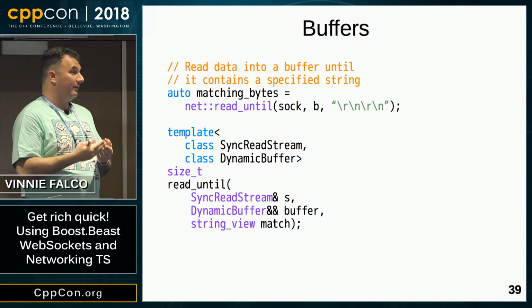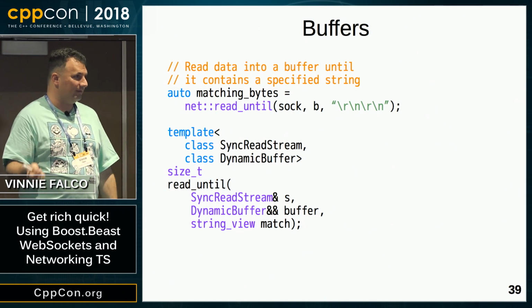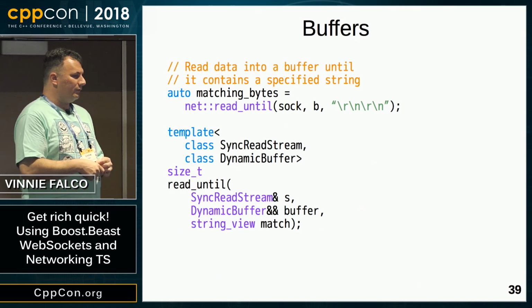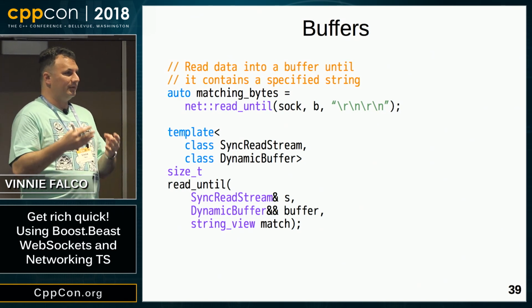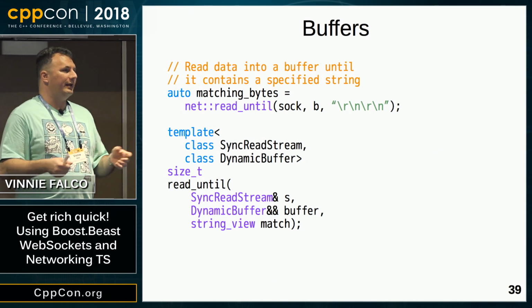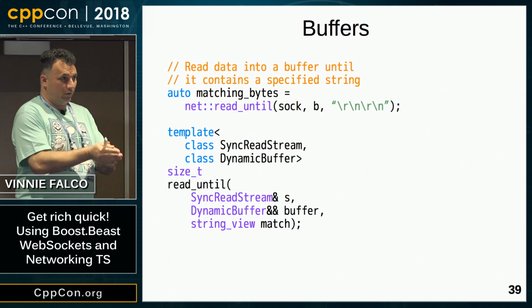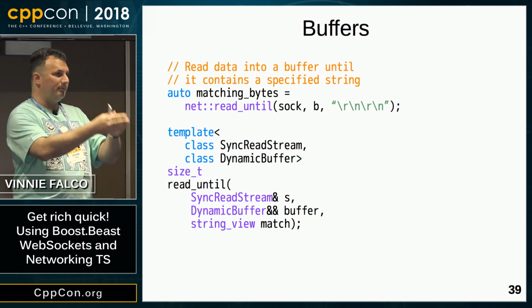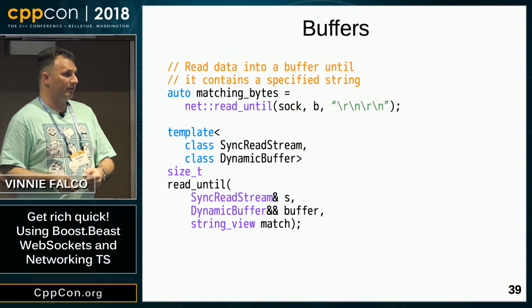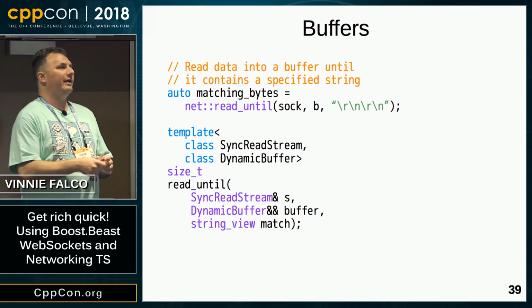So this is a concept. Any type that meets the concept requirements can be used there, and networking TS will work with it. Beast respects these concepts as well. And you can use SSL stream implementations that are provided by other vendors. Asio has an SSL stream, and all of Beast's algorithms work with SSL streams. When you construct the Beast WebSocket, you can use an SSL stream as its underlying transport. Okay, sounds good. Okay, great.